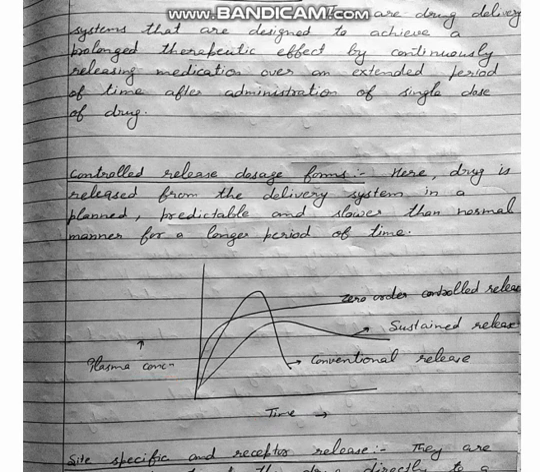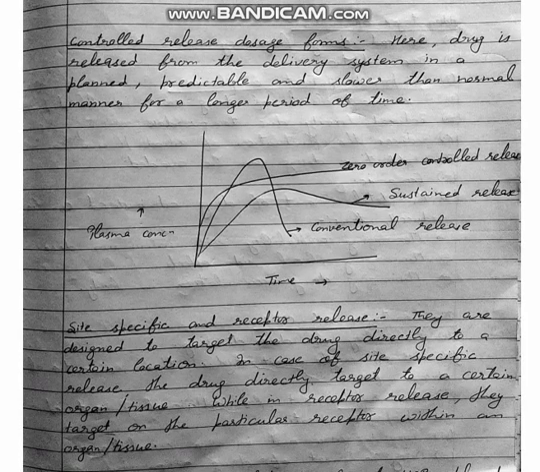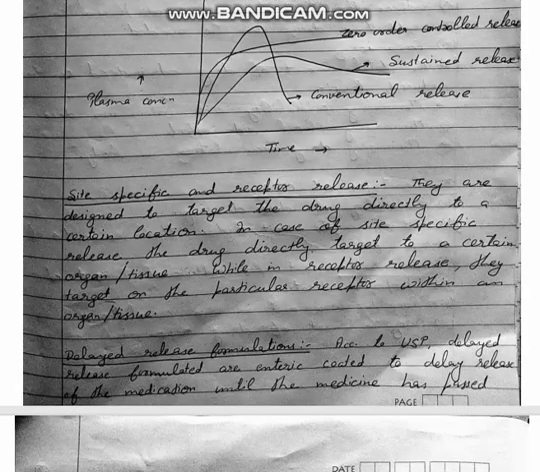There are some other types of delivery systems also, that is site specific and receptor release. They are designed to target the drug directly to a certain location. If they release the drug to a specific organ, then it is called organ specific. And if it is releasing the drug on a receptor that is present on a tissue or organ, then it is called tissue receptor release.